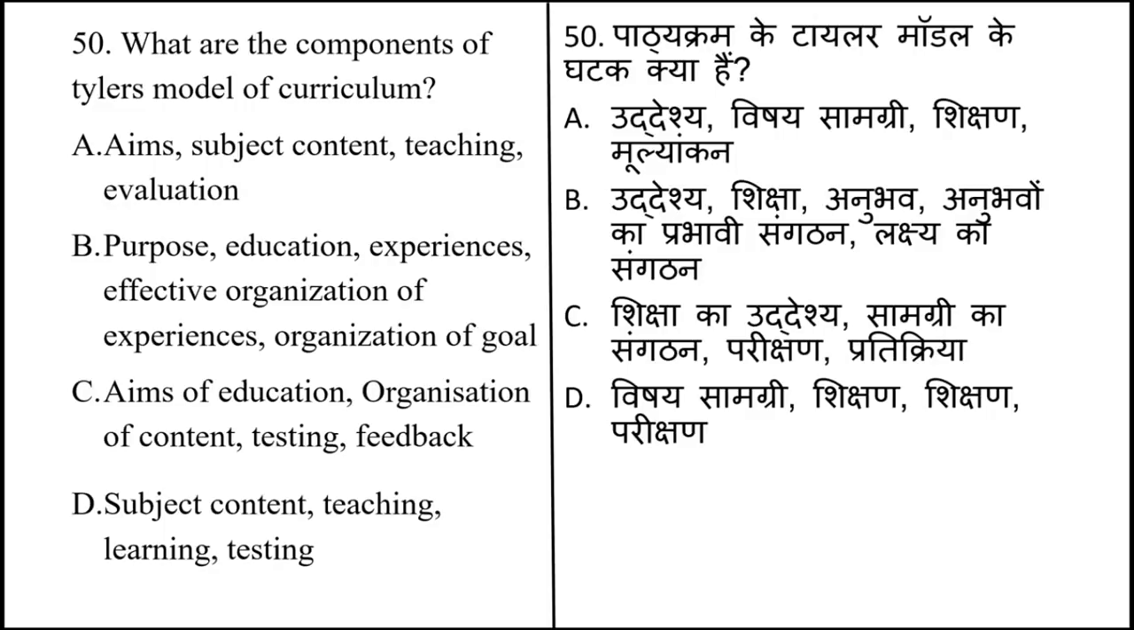What are the components of Tyler's model in curriculum? And options are: option A, aim, subject content, teaching, evaluation. Second option is purpose, education, experience, effective organization of experience, organization of goal. Option C, aim of education, organization of content, testing and feedback. Option D, subject content, teaching, learning and testing.